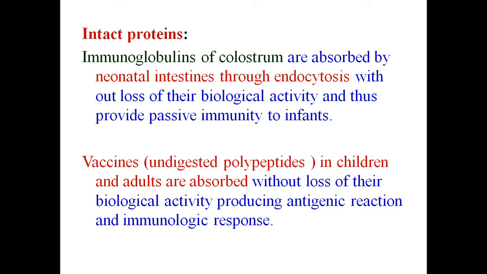So these immunoglobulins, when they are given in the form of colostrum milk to the baby, are absorbed by neonatal intestines through a process called endocytosis without loss of their biological activity. The immunoglobulins do not undergo any digestion in the intestine of the newborn baby. This is absorbed as it is by a process called endocytosis. So by endocytosis, if the immunoglobulins are absorbed, what will happen? They are not digested. So their biological activity will still remain. So thus they provide passive immunity to the infants.